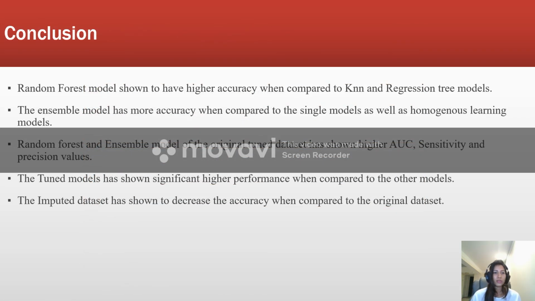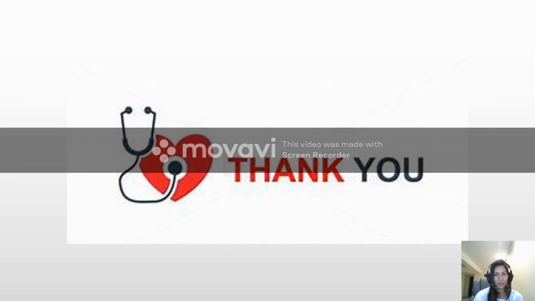So now, the conclusion: the random forest model is shown to have higher accuracy when compared to the KNN and regression tree models, and the ensemble model has shown more accuracy when compared to the single models as well as the homogeneous learning models. A random forest and ensemble model of the original tuned data set has shown higher AUC, sensitivity and precision values, and the tuned models have shown higher performance when compared to the other models. Also, the imputed data set has shown to decrease the accuracy when compared to the original data set. Thank you.